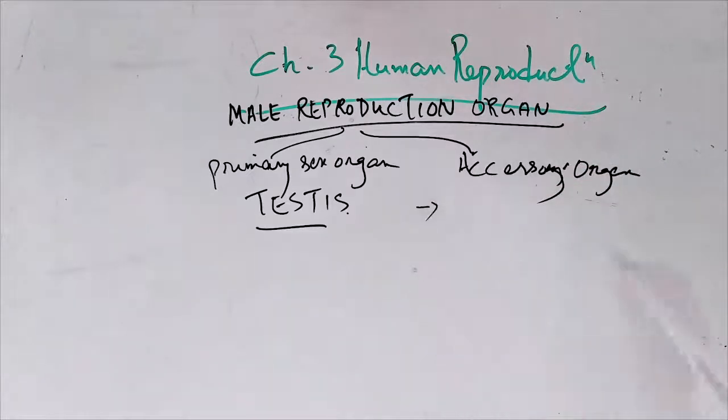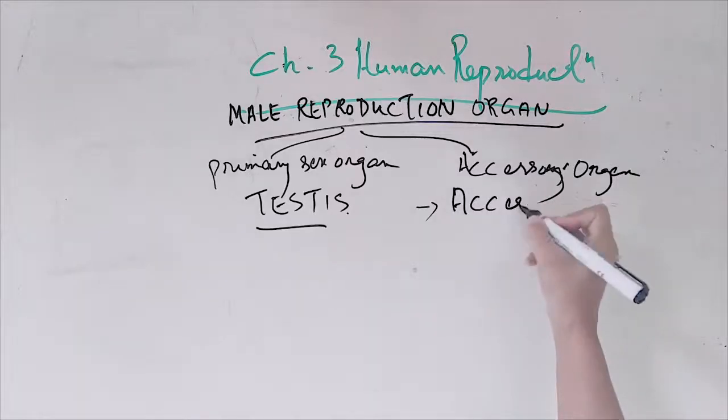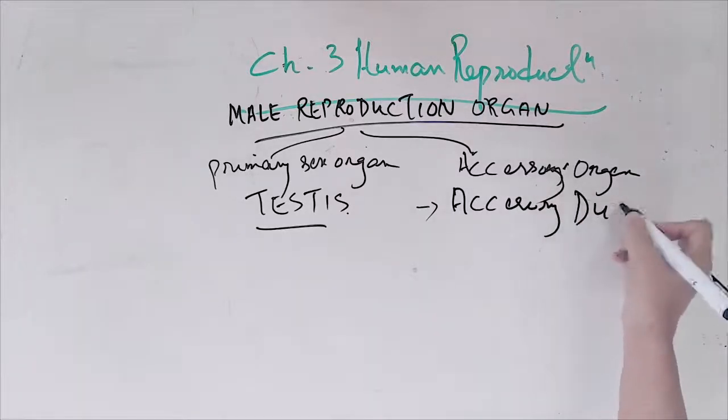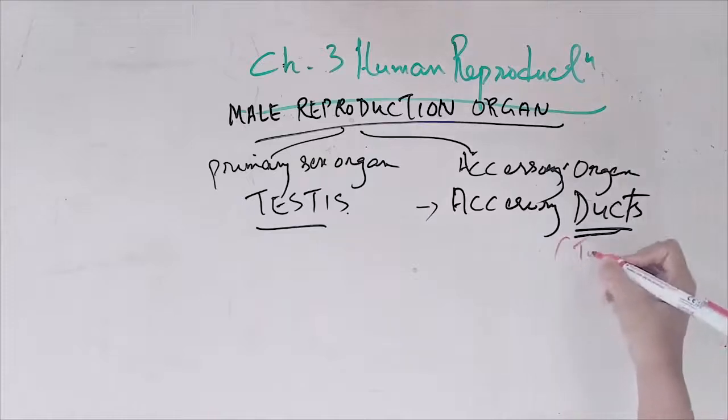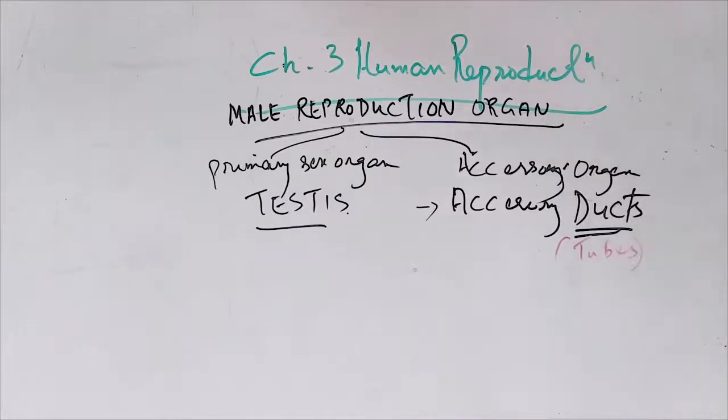The accessory organs include accessory ducts. In any chapter, ducts are tubes, like pipes, that carry something, it can be blood, it can be hormones, right?